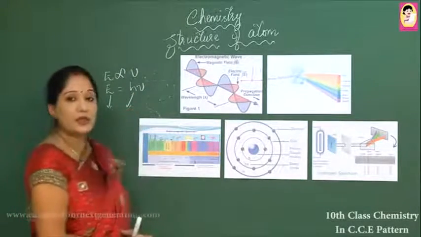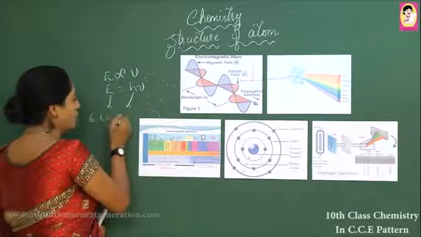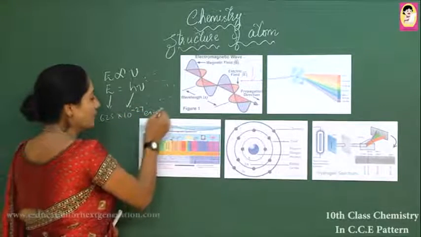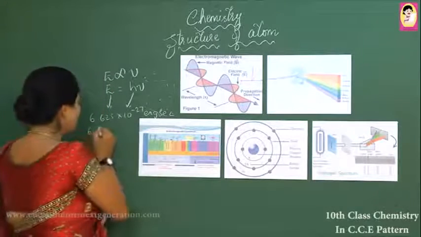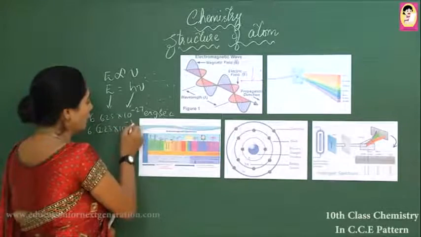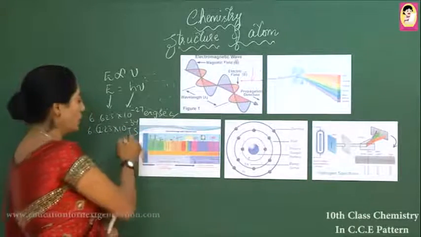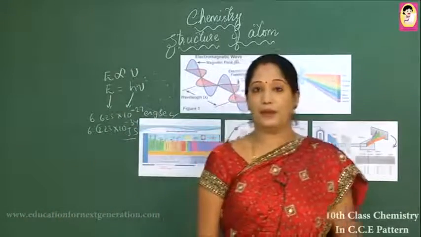h is Planck's constant, which is equal to 6.625 into 10 power minus 27 erg seconds, or 6.625 into 10 power minus 34 joule seconds. These are the CGS units or the SI units of measurement of Planck's constant.